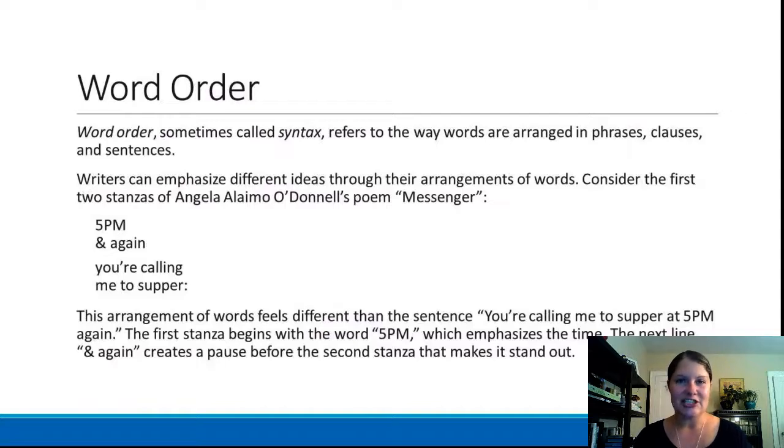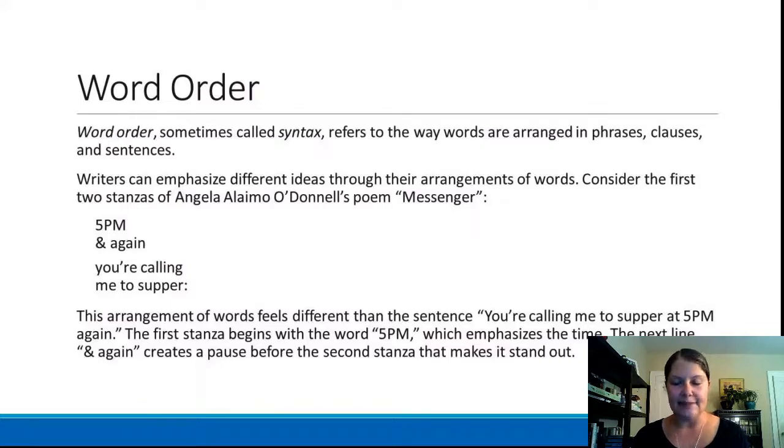The next term I'm going to talk about is word order. Word order is sometimes called syntax, and it refers to the ways that words are arranged in phrases, clauses, and sentences. Writers can emphasize different ideas through their arrangement of words.